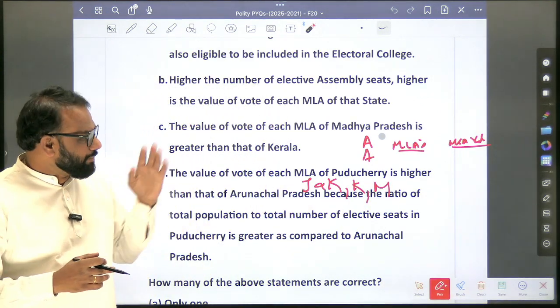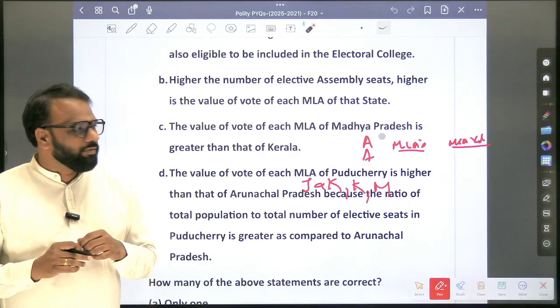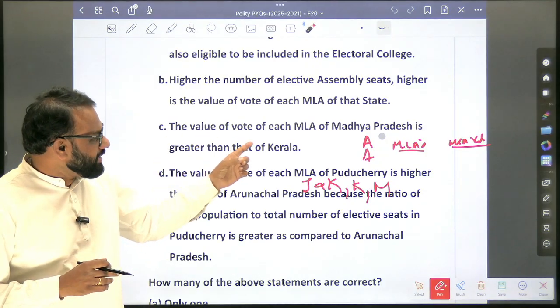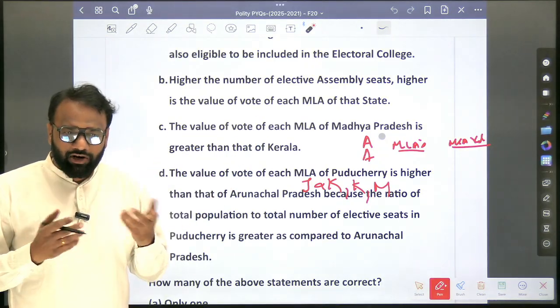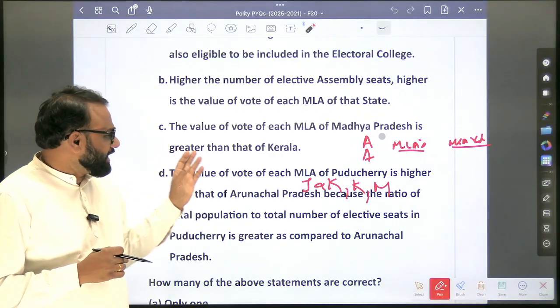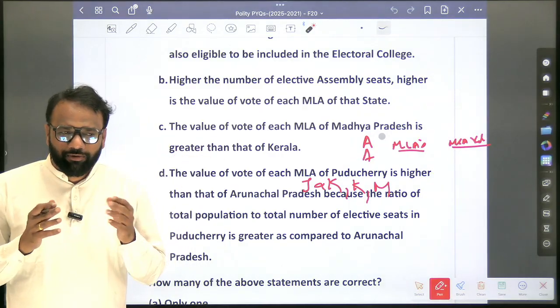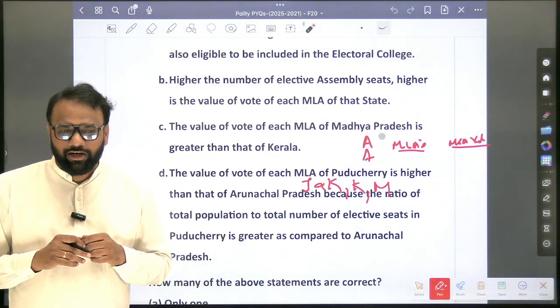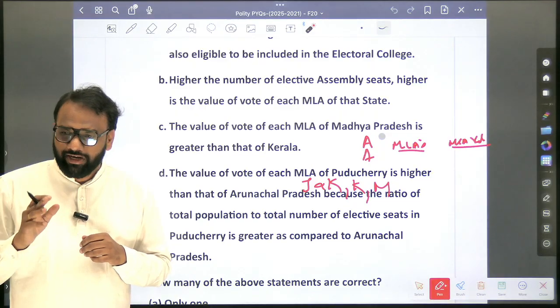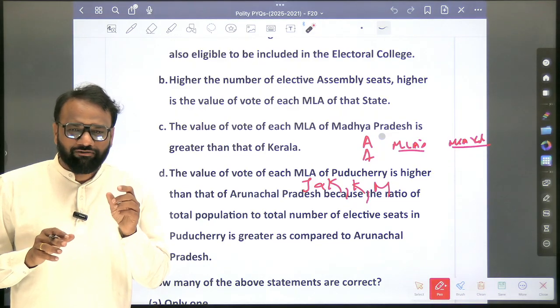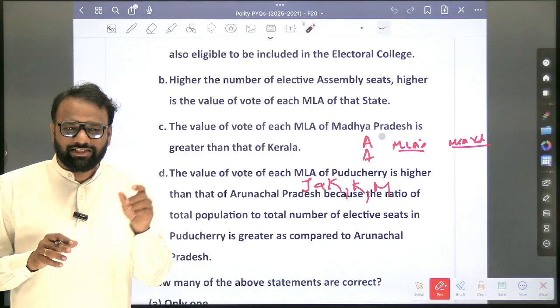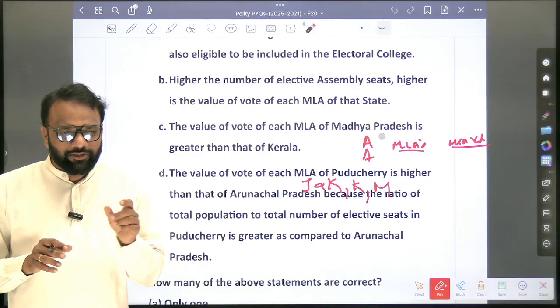Now, if the same question were twisted like this: the value of vote of each MLA of Arunachal Pradesh is greater than that of Kerala. If he had posed such a question, then the approach would be very difficult. Why? Because then you have to retain the information pertaining to the total number of MLAs in each and every state and also the corresponding vote values.